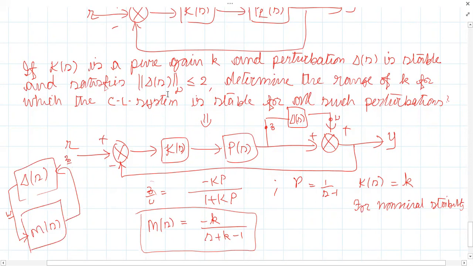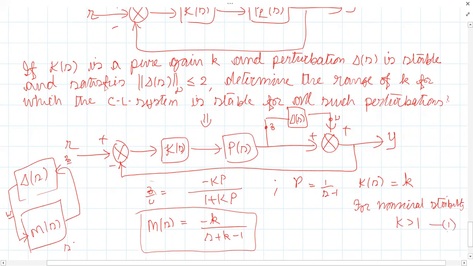Where is the nominal plant pole here? K should be greater than 1, correct. So for nominal stability, K must be greater than 1. Do you agree with me? Yes, sir. So this is equation 1.